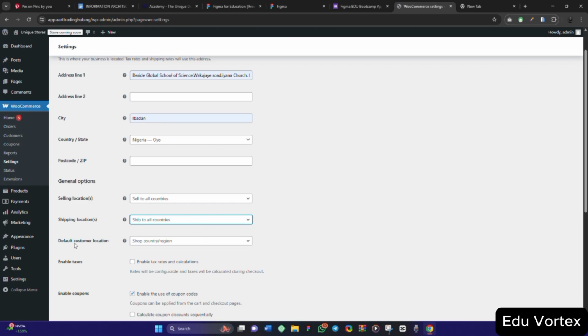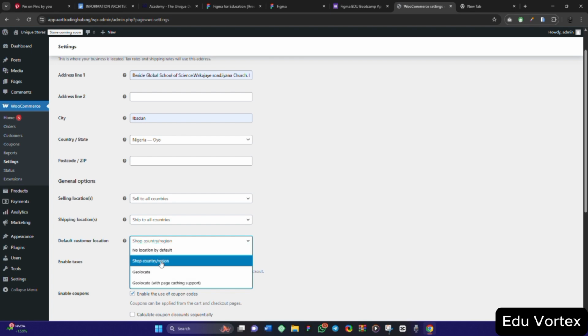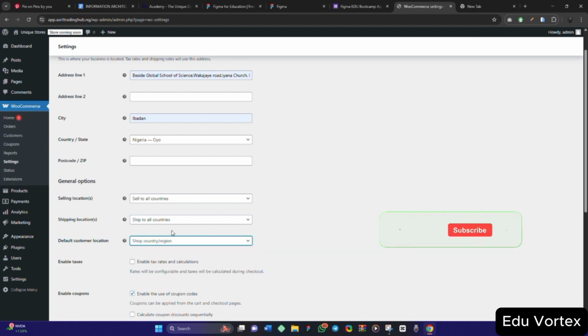For default customer location, I am going to click on shop country or region. That is, if any customer wants to buy, the first location it will show them is the default location that we have now, which is Nigeria.